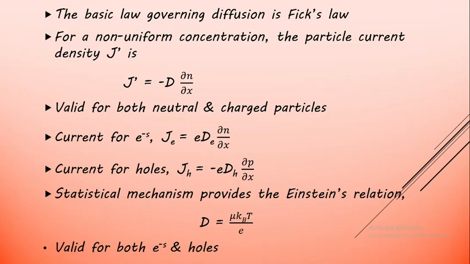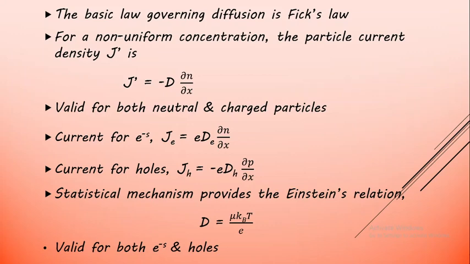This Einstein equation is significant because the diffusion coefficient D is going to act like another type of transport coefficient, like mu, as they are directly proportional.